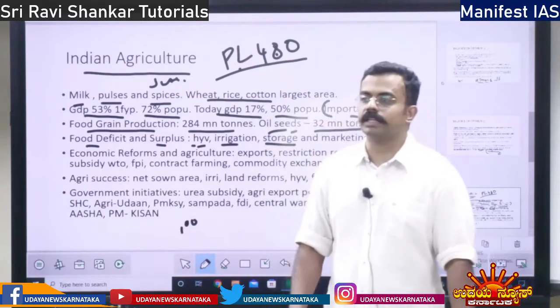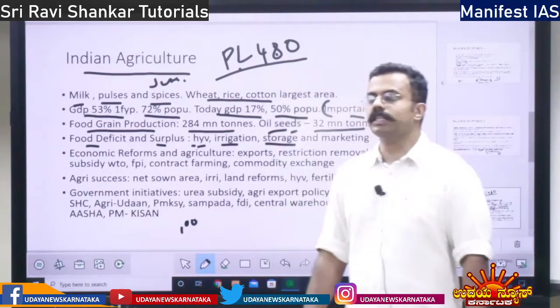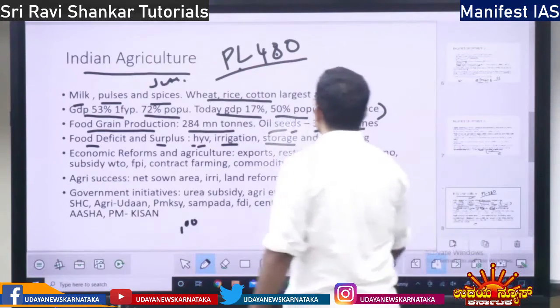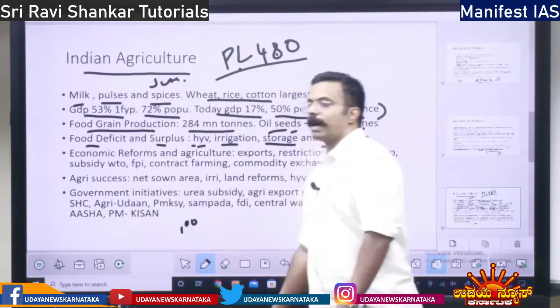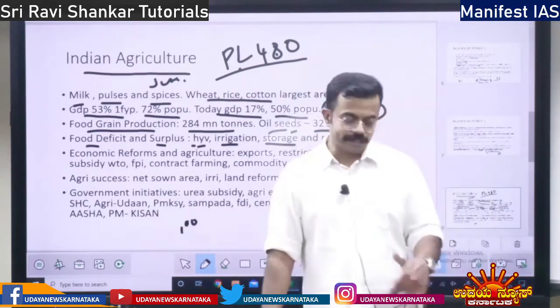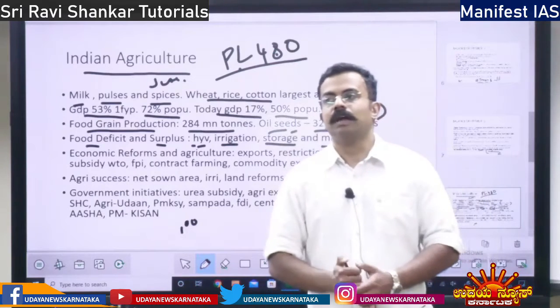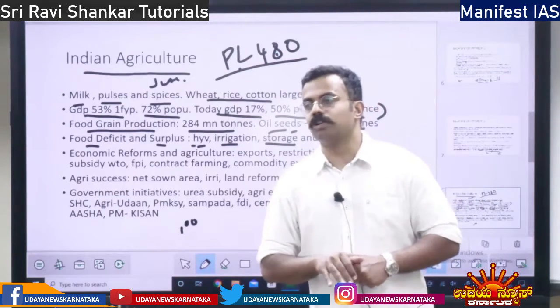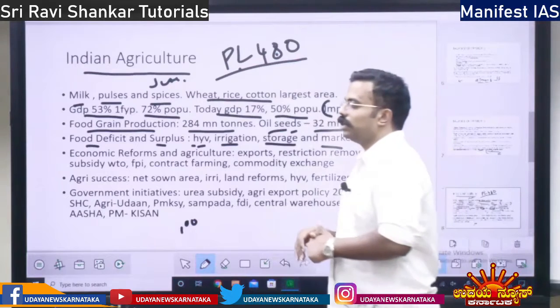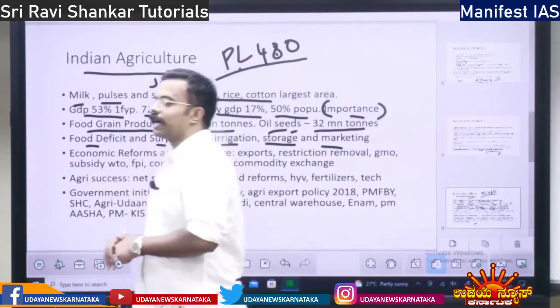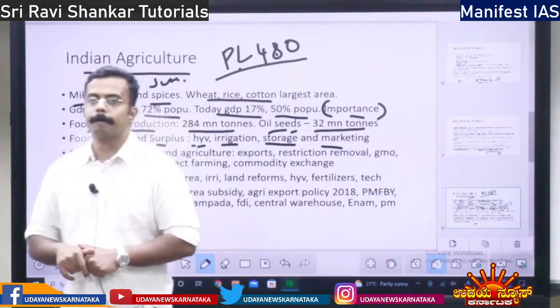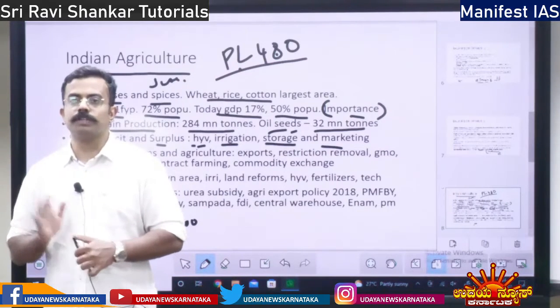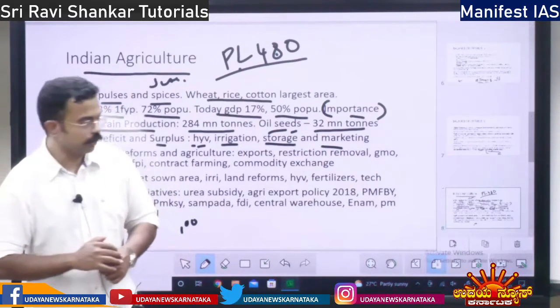Now cold storage, dry storage, all this storage infrastructure is there. Then today we have also increased the marketing. We will discuss how. There is more provision for marketing agricultural goods today, right?